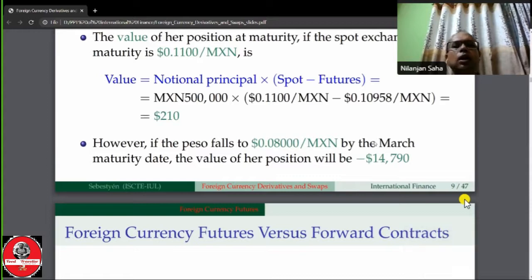Definitely the speculator operates the business for earning profit, but in many cases a loss can be incurred. In this case, the speculator faces a huge speculative loss of $14,790. So things are clear.